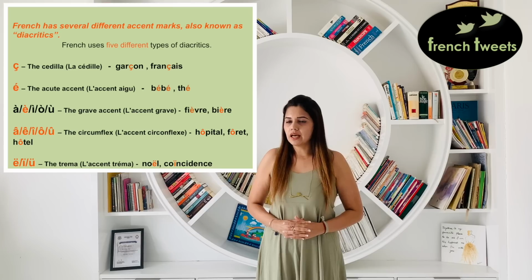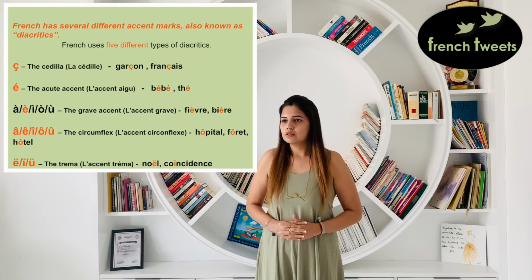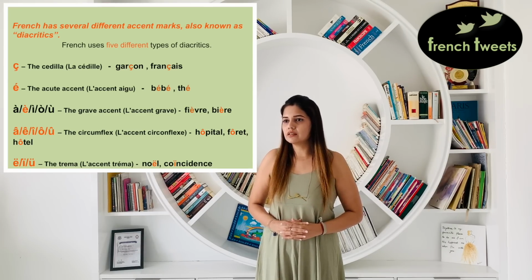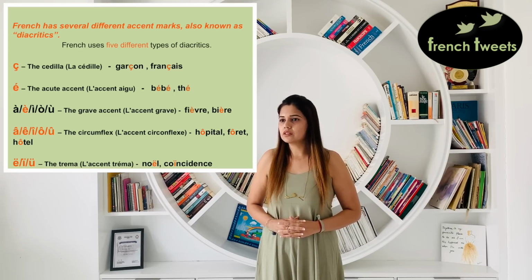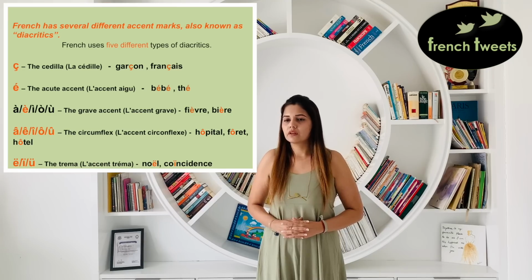It's a pointy cap which you can see here on all the vowels listed, and the examples are hôpital, forêt, hôtel. This is only to denote that the word has been borrowed from the English language. It's a loan word and an s has been removed.